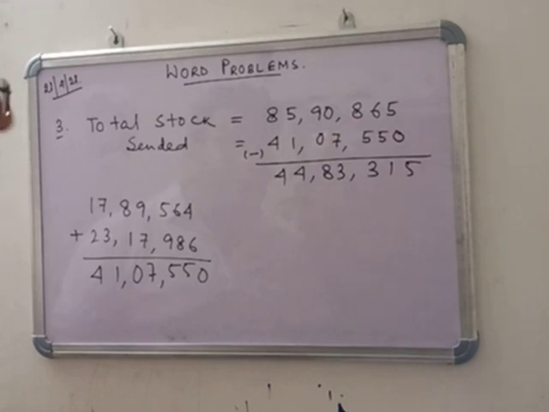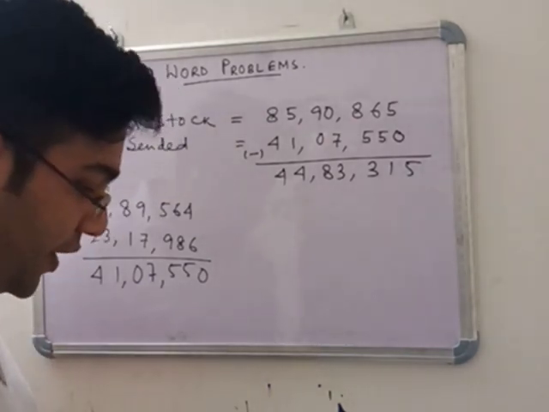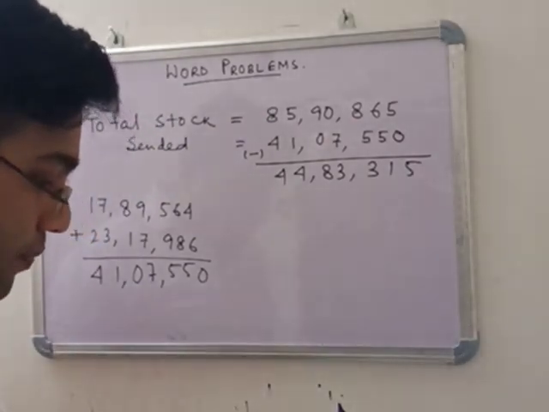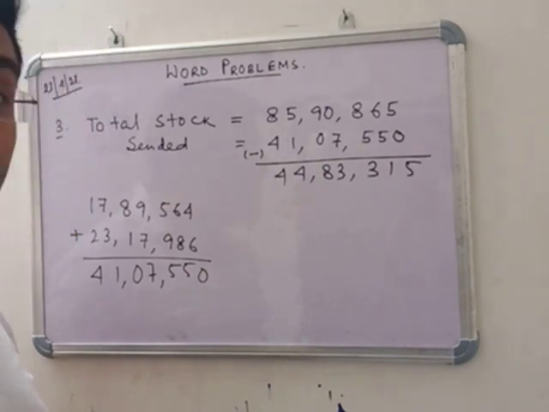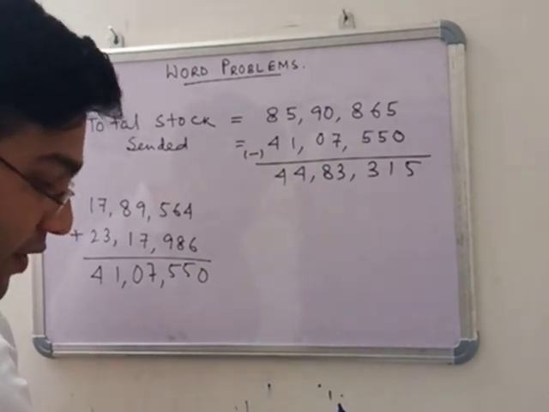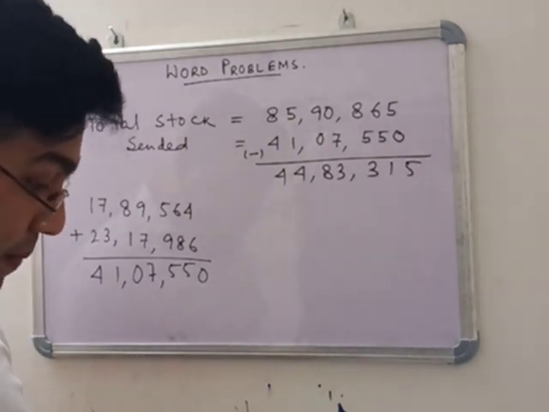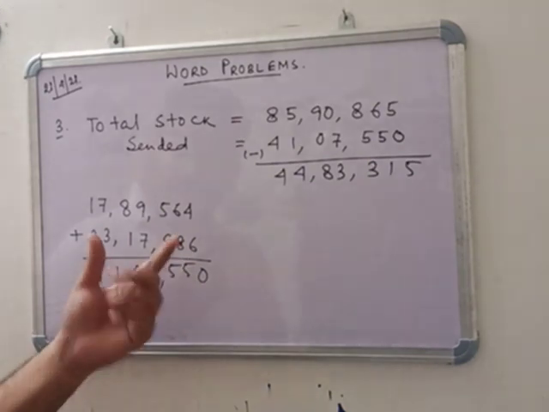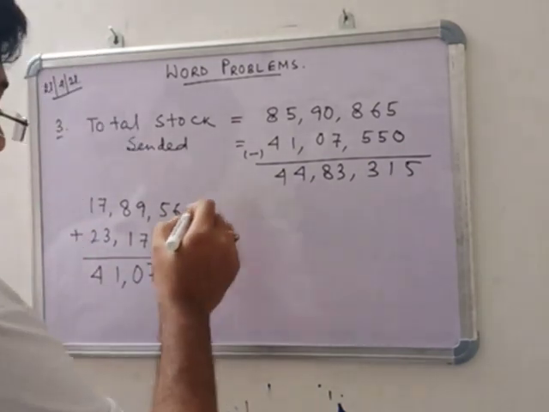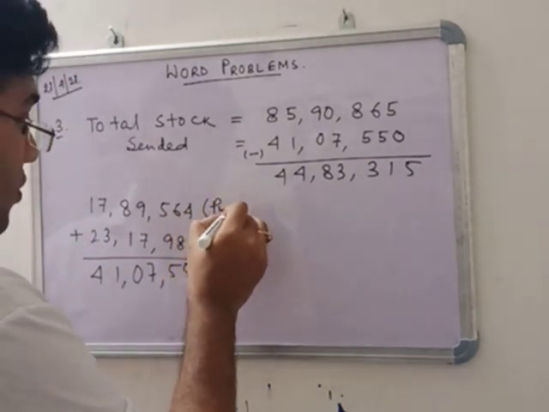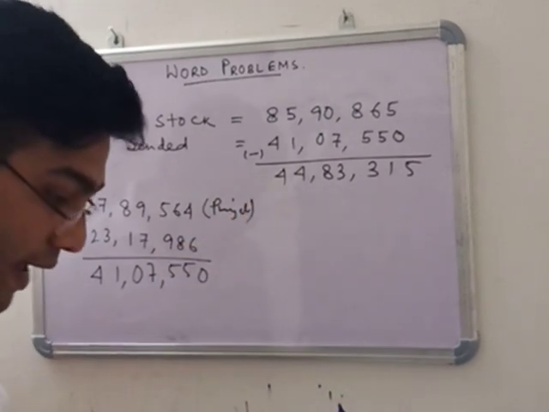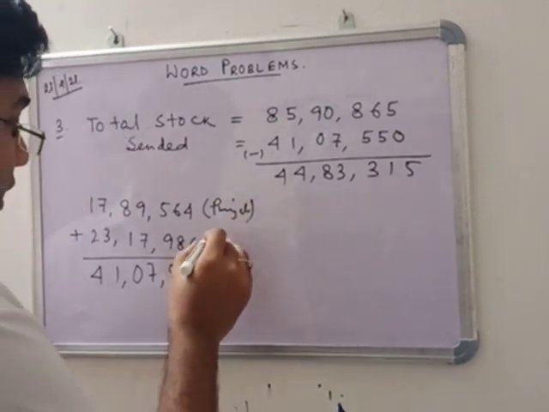So now see that in number 3, the total stock of the godown of FCI is given, 85 lakh 90,865 quintals. Out of the stock, this stock is given to Punjab and this stock is given to Delhi.